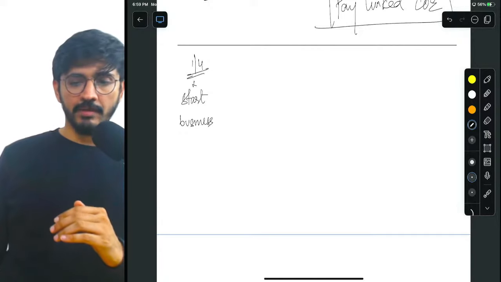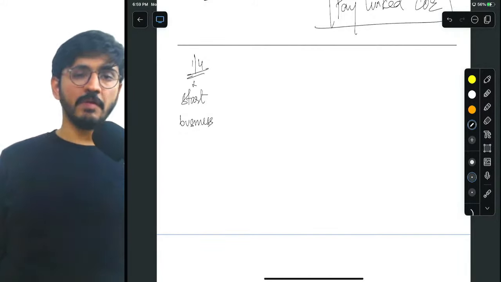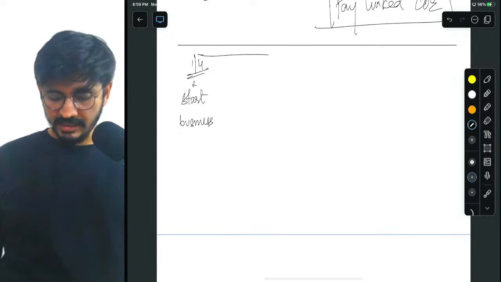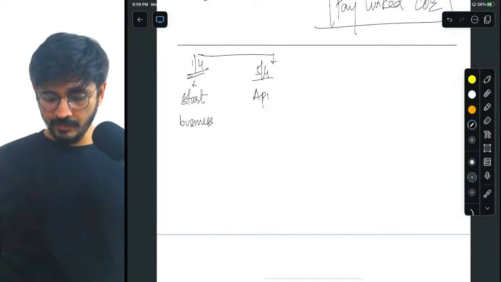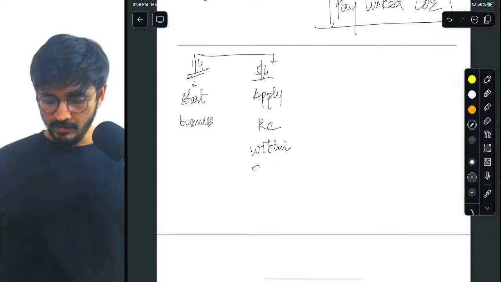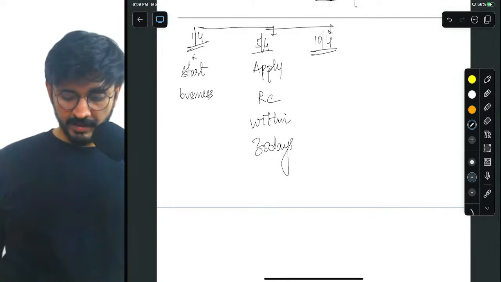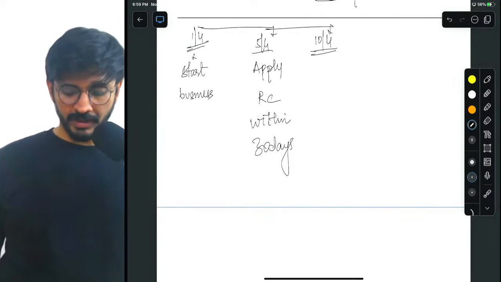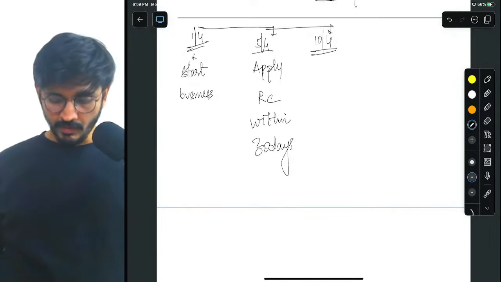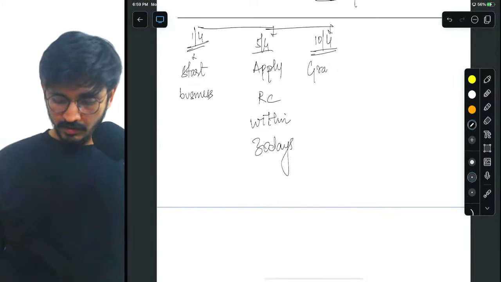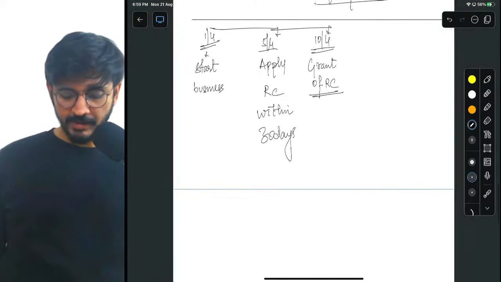And the second is, let's say, on 5/4 I apply for registration certificate within 30 days. And on 10/4 I get the RC, grant of RC. Is that very clear, my dear friends?